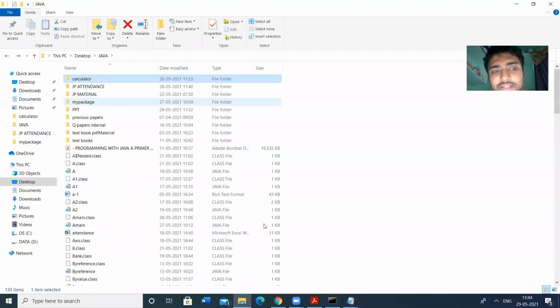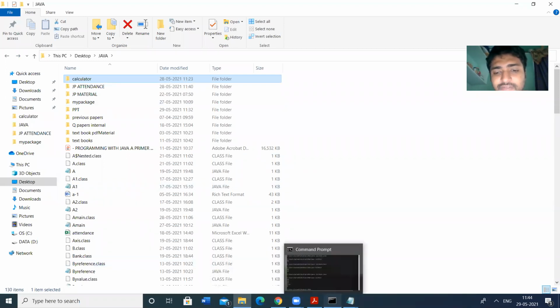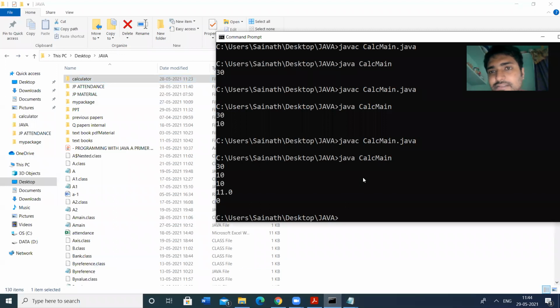After creation of the package, we have to compile that package. Before that we have to check the path. Here the path is set for Java, but I have created the folder, so cd space, the folder is calculator.